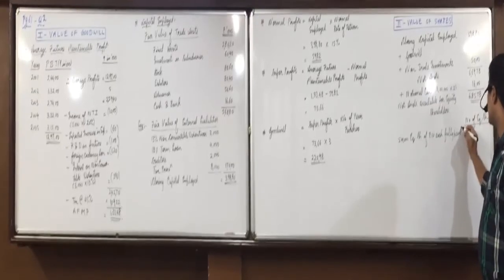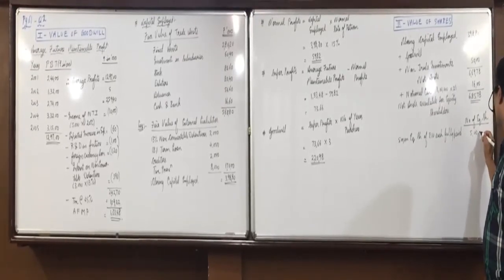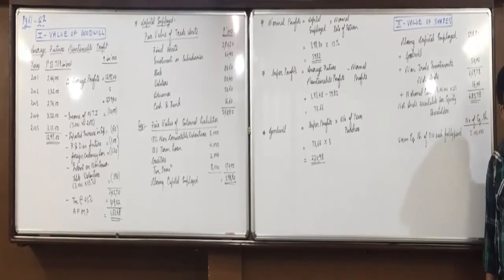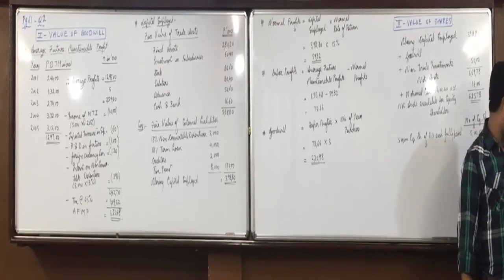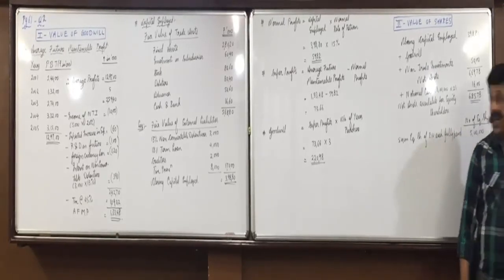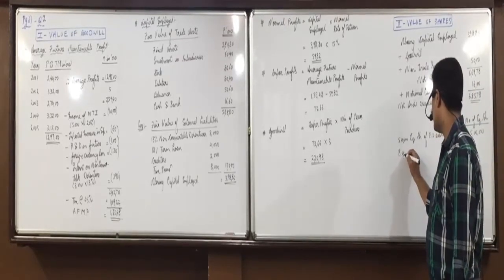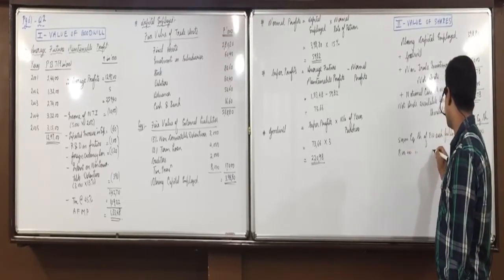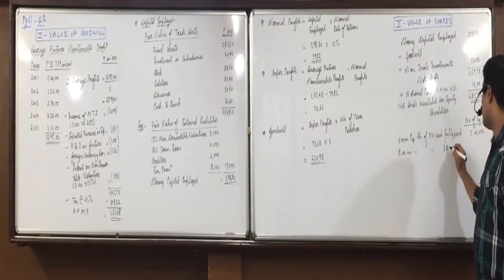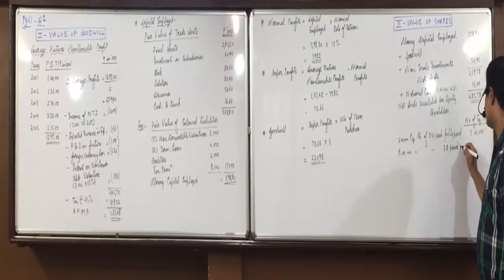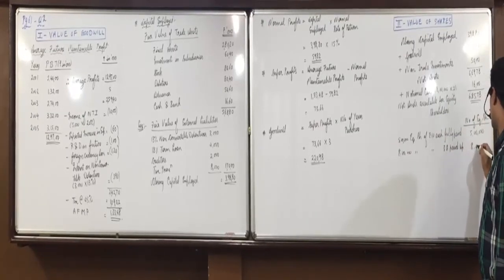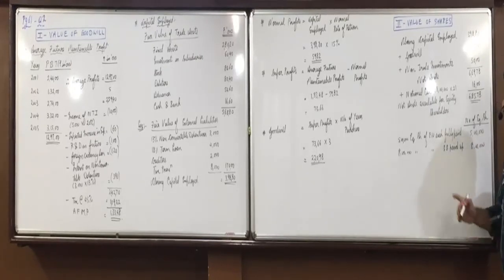Here they will take number of equity shares as 5 lakhs itself. Then we have 8 lakh equity shares of rupees 10 each, but 8 paid up. Still the face value is 10, so we'll take 8 lakhs only. And this 2 rupees we have already added here.